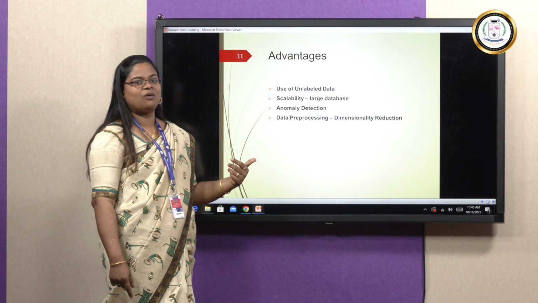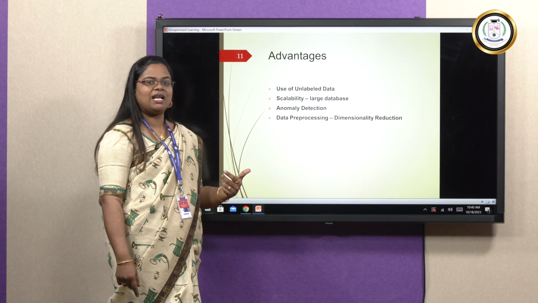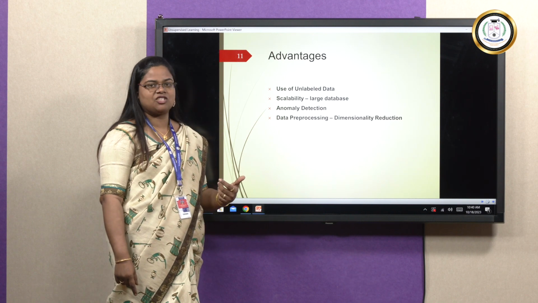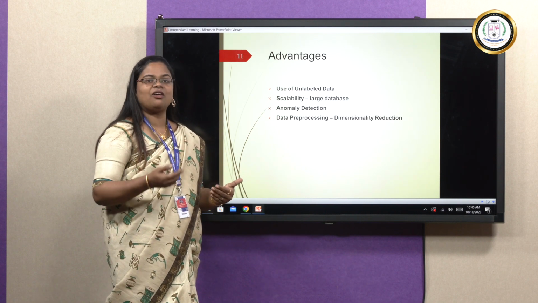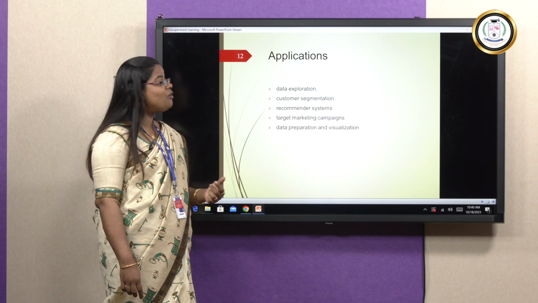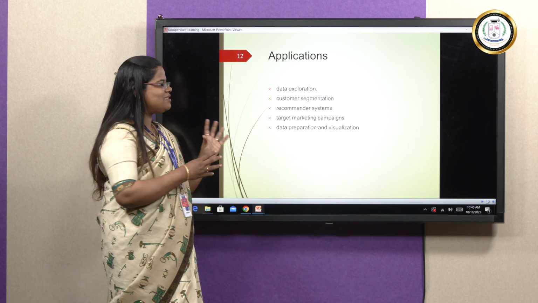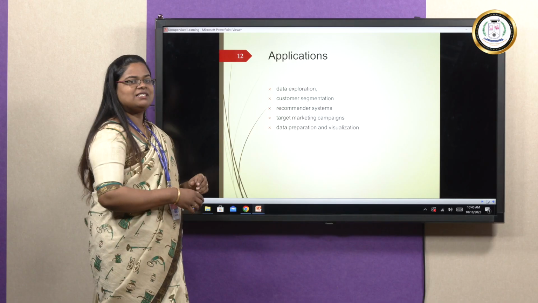For example, the PCA algorithm, principal component analysis, is mainly used for reducing the dimensionality of data sets. So applications: data exploration, customer segmentation, recommendation systems, targeted marketing campaigns, and data preparation and visualization. These are some of the applications, and actually the applications are not limited. So these are some of the applications of unsupervised learning algorithms.